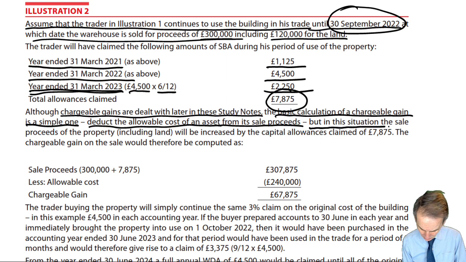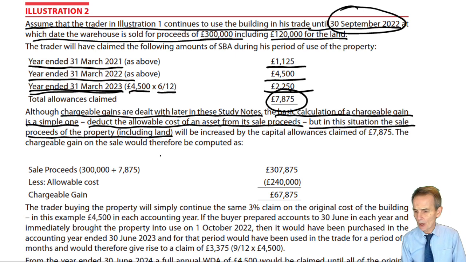But in this situation, the sale proceeds of the property, which will include land, there is no separation out now between the building cost and the land cost. When it comes to capital gains, this is a single asset, the property and the land upon which that property stands. It's a single calculation of a gain.